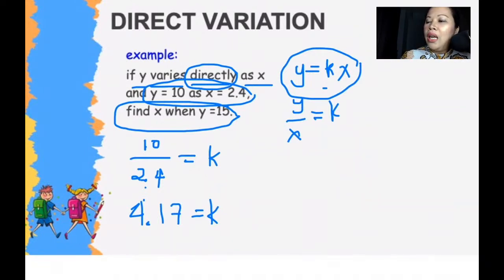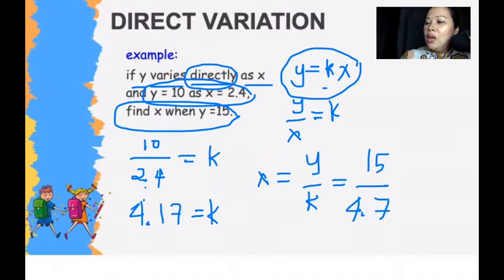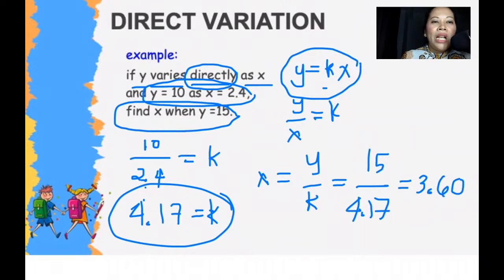So you transfer k, so x will be equal to y over k. Okay, so that will be 15 divided by 4.17, which is our k here, and we will get 3.16. So that is one way of solving direct variation.